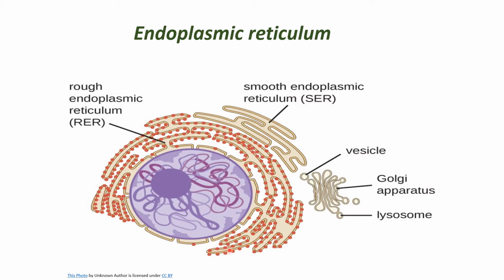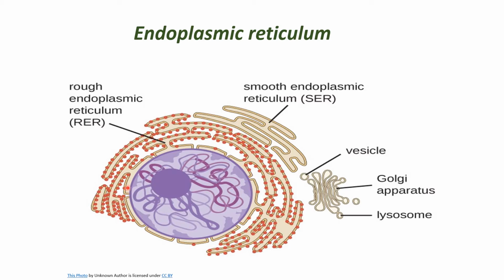Here we can see red colored granules attached to these membranes. The area or section which has ribosomes attached is called rough endoplasmic reticulum. Endoplasmic reticulum, simply we call it ER. So rough endoplasmic reticulum means the areas or sections where ribosomes are attached.